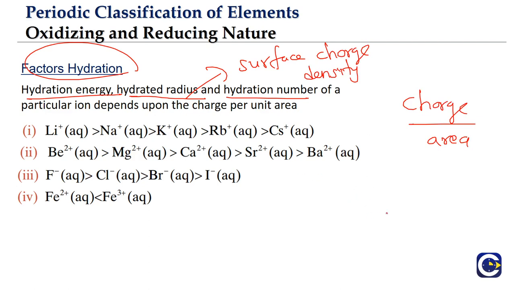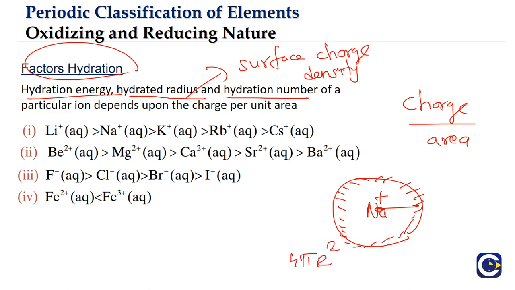In fact, if you think about it, think of the actual ion. Let's say we have an Na+. We can think of it like a sphere. What is the surface area? Generally for a sphere, the surface area is 4 pi r squared. We are talking about the actual radius. If the charge may be unit positive, unit negative, di positive, di negative, whatever is the charge for the corresponding ion, the charge by area, we will take it as 4 pi r squared. This is what we call surface charge density. And when we want to compare between the ions, here charge will correspond to what? Valency.